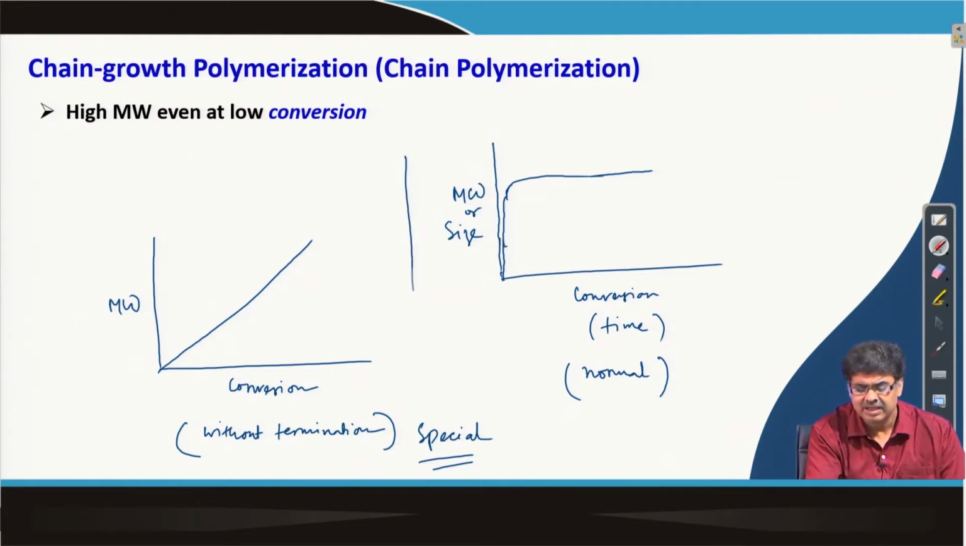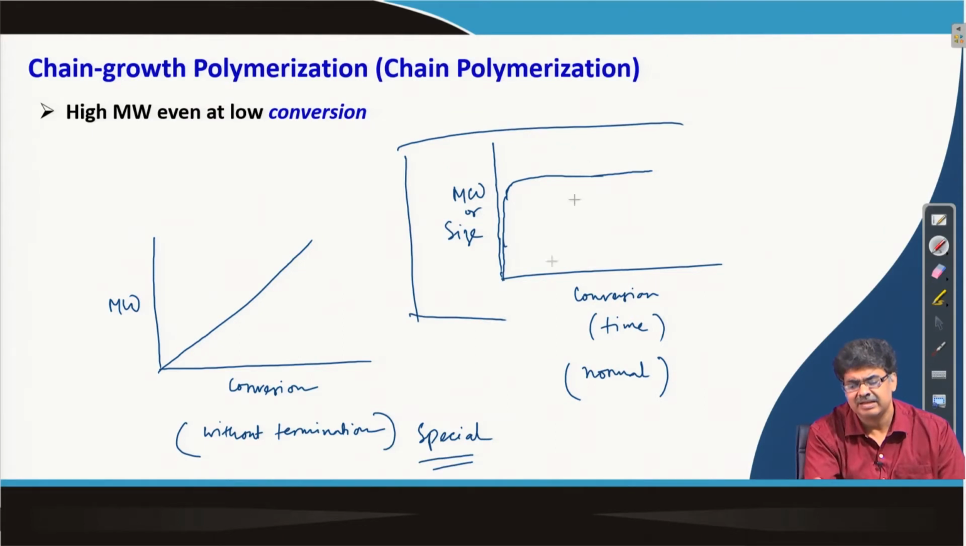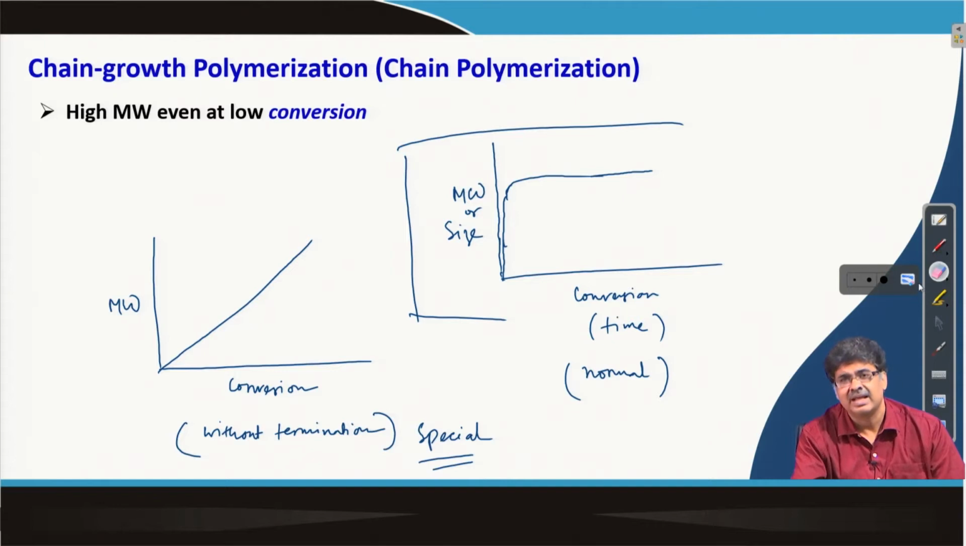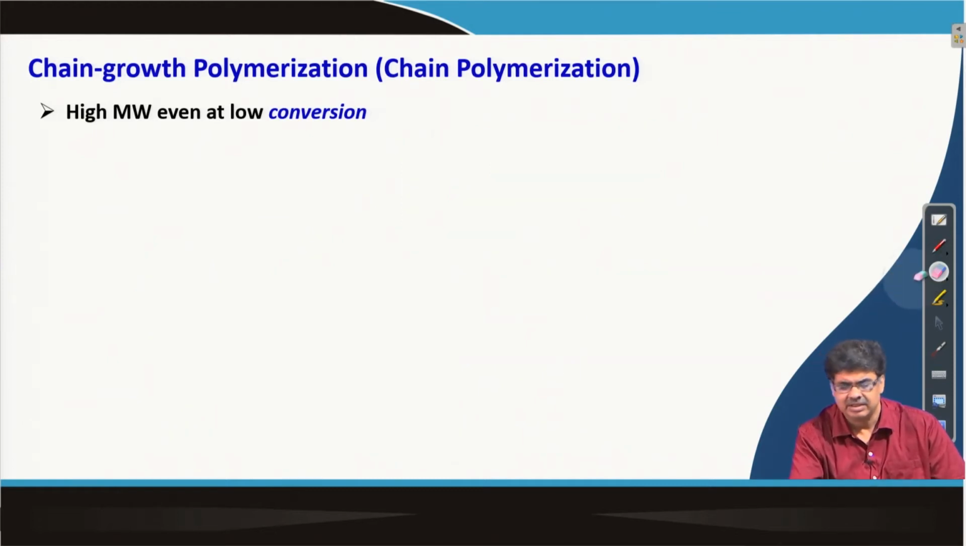So, normally as we said, this is the case where even at the beginning at low conversion we get high molecular weight formation, and as time goes on, as more and more monomer gets polymerized, the amount of polymer increases, not the molecular weight. So, with time the molecular weight almost remains the same, except the very last few at the end of the polymerization, but during the entire duration the molecular weight remains almost the same, but the amount of polymer increases with time.